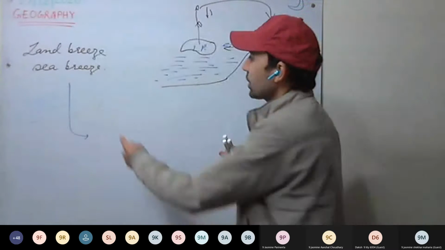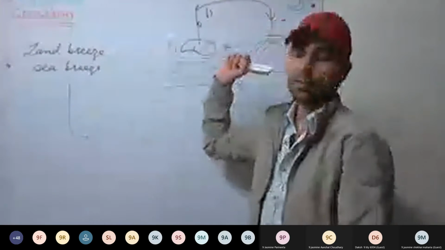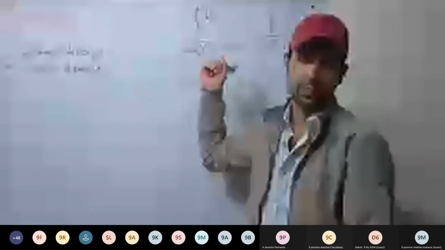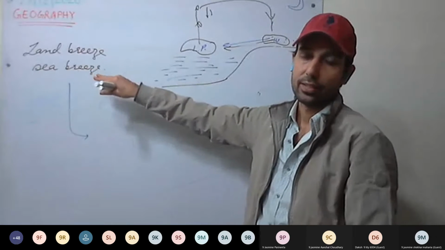And in those three steps we have discussed, where is the descending air? In the subtropics, air descends. So most of the deserts we have in the subtropics, that is around 30 degrees. Most of the deserts are around 30 degrees in the world. And that too on the west coast. Descending air, no rainfall.